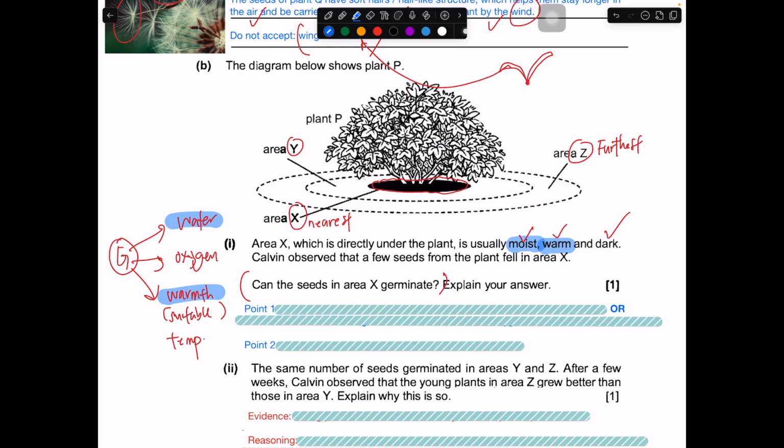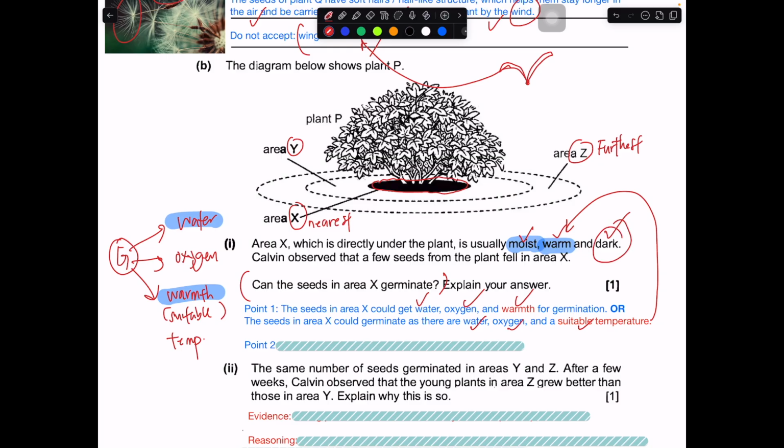So in this case, will they be able to germinate? Yes, they can germinate. They could get water, oxygen, and warmth for germination, or you can write it in this way: the seeds in area X could germinate as there are water, oxygen, and the suitable temperature. In this case, suitable temperature refers to the word warm. So how about light? With or without light, the seeds can germinate.